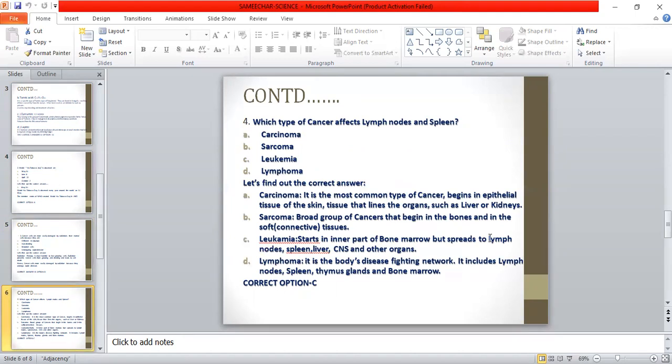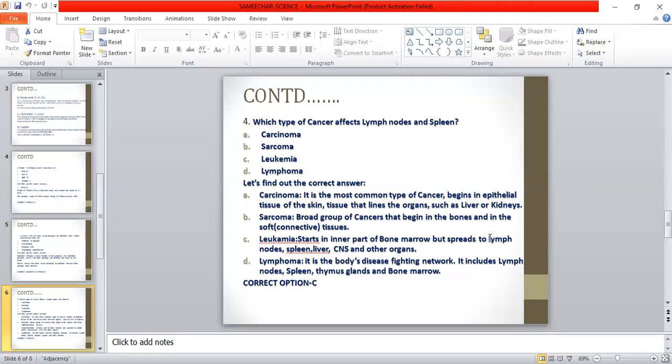Carcinoma. It is the most common type of cancer which begins in epithelial tissue of the skin. This tissue lines the organs such as liver or kidneys. Hence, this answer is not related to us. Why? Because we are searching for an answer where the cancer affects lymph nodes and spleen. But carcinoma affects organs such as liver and kidney, so option A is wrong.